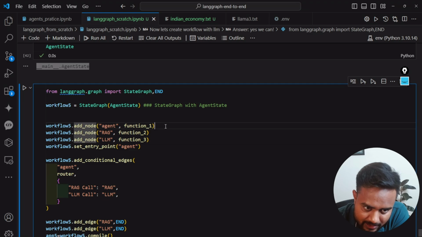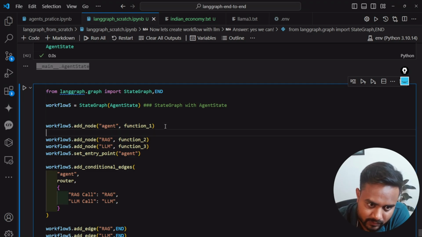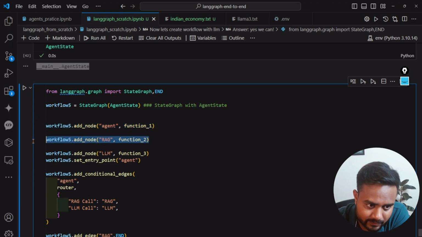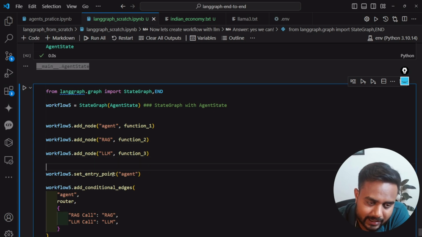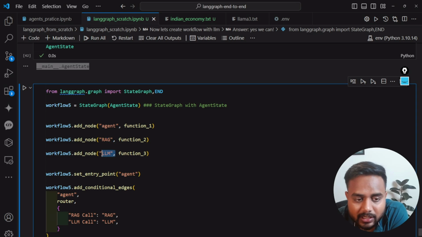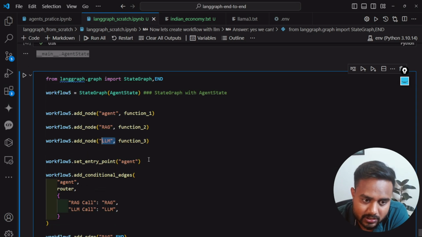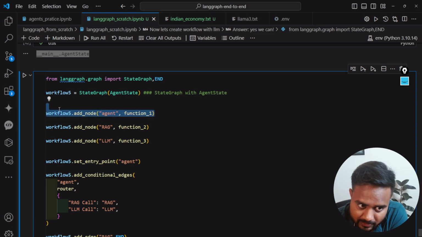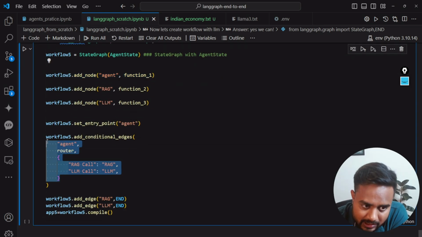Then here I'm going to create nodes. This is my first node, which is the agent, meaning the input will come over here. Then my second node is the RAG. Then the third node is the LLM. Now between this agent and these nodes, I will be creating conditional edges. So here I'm going to set the entry point, which is this agent, and then create the conditional edges.